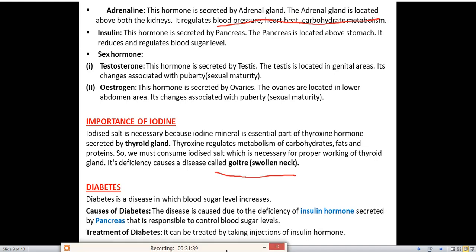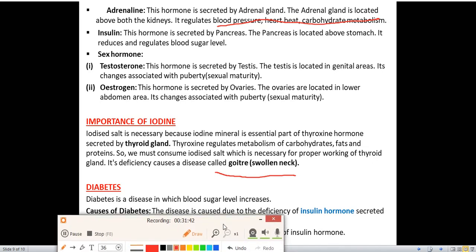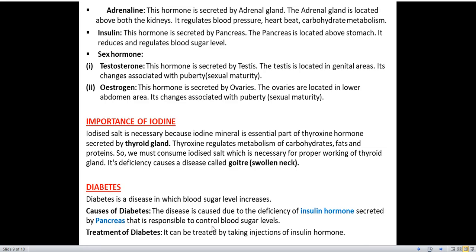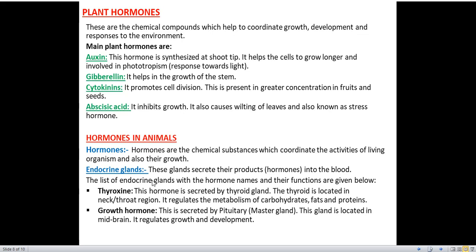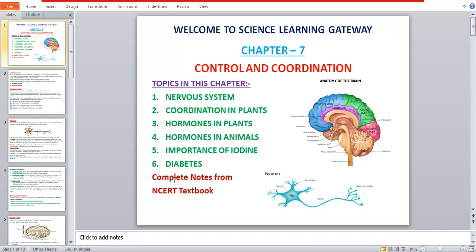So this was the last topic of your chapter, control and coordination. We have completed this chapter. Go through the chapter once. Write down the notes in your notebook. Every topic, every note is there in your textbook. You can write the notes. This will be very helpful for you during your exams.